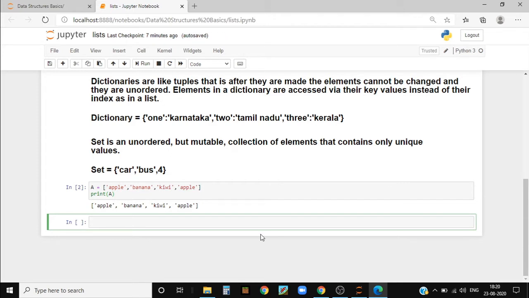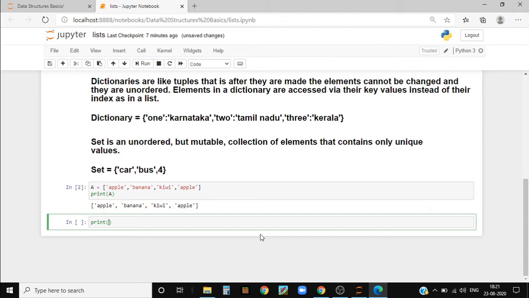So to access an element, we need to write print and brackets, and we need to now write the index of the element we want to print. So in Python it starts from 0.